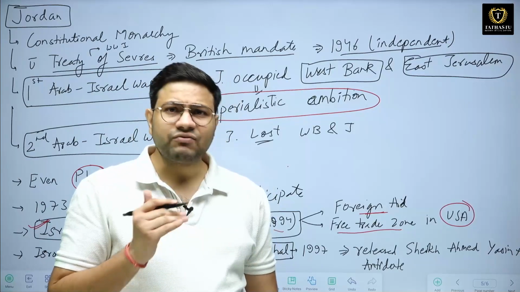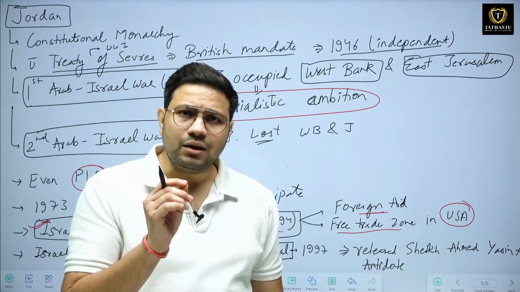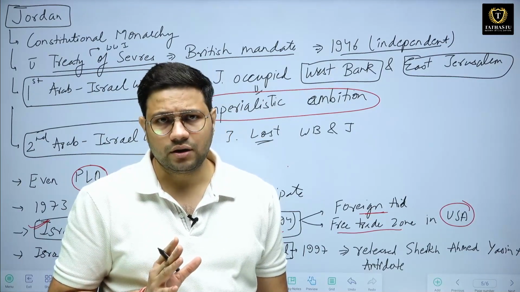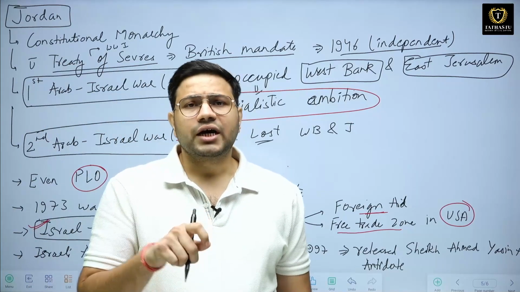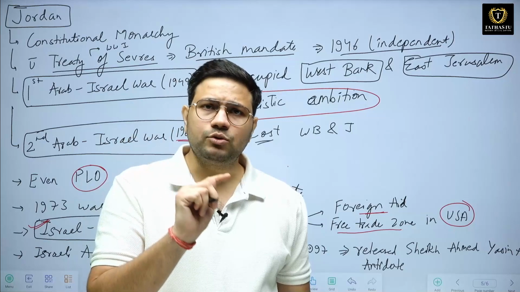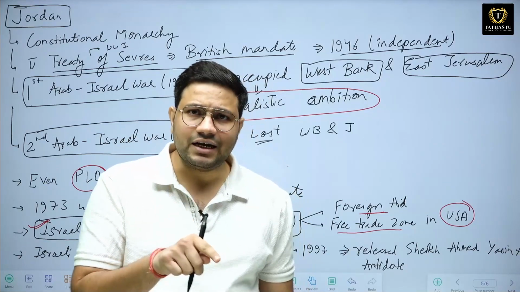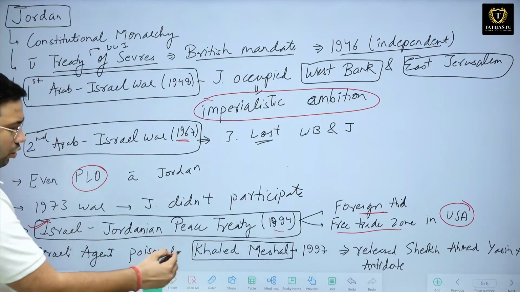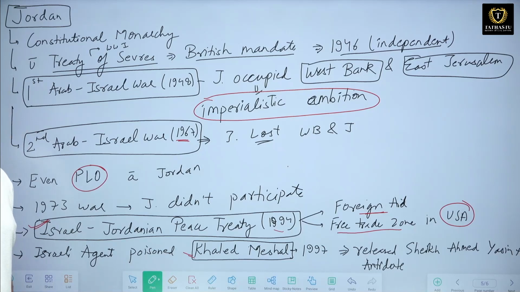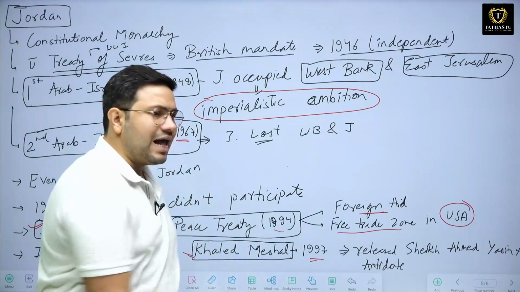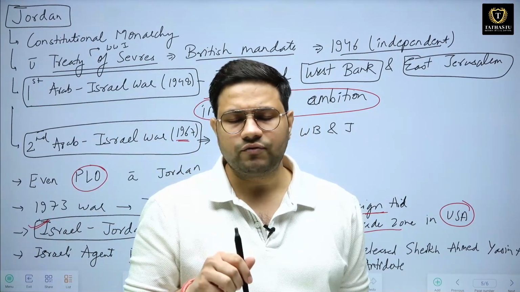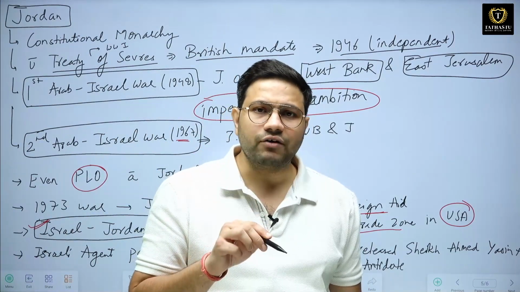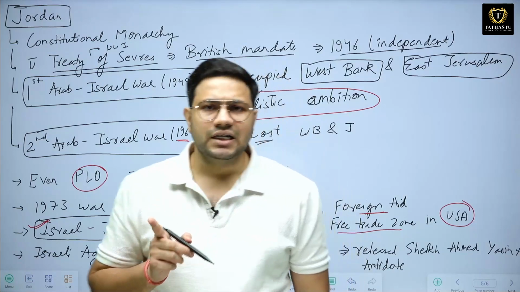After this, another major incident happened in Jordan: Israeli agents used Canadian passports to enter Jordan, and there they poisoned a person called Khalid Meshal. This happened in 1997, and since it happened on Jordanian soil, the Jordan government was very much against the Israelis.